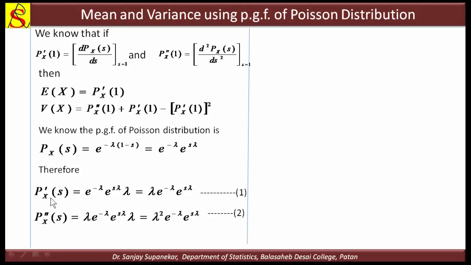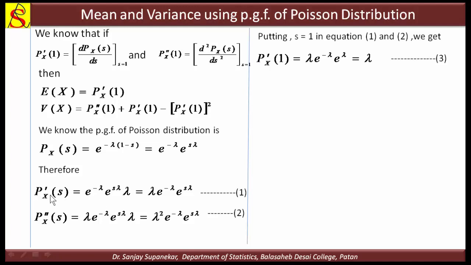This is the first derivative of the PGF with respect to s, and this is the second derivative of the PGF with respect to s. Now we put s is equal to 1 in both equations. In the first, lambda into e raised to minus lambda as it is, and putting s is equal to 1 gives e raised to lambda. So minus lambda plus lambda means e raised to 0, and e raised to 0 is 1. So the answer is lambda.